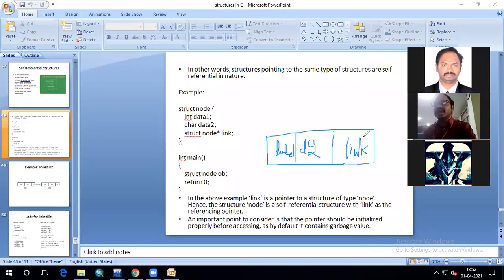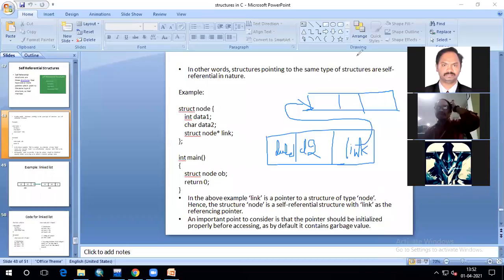It will take the address of a structure variable of type struct node. So that means it can store another structure variable's address, so that you can establish a connection like this. If you are storing the address of a variable, it means this pointer is going to point to that location. That's the meaning we have studied in the pointers concept, right?